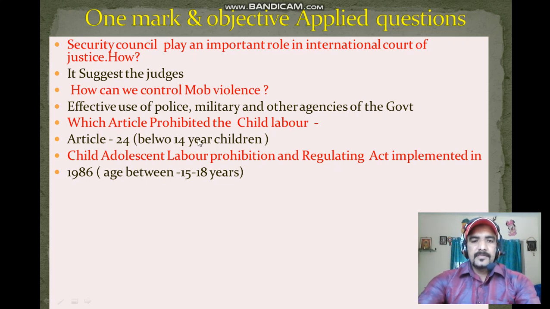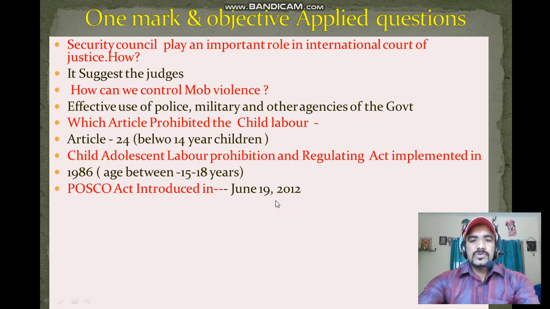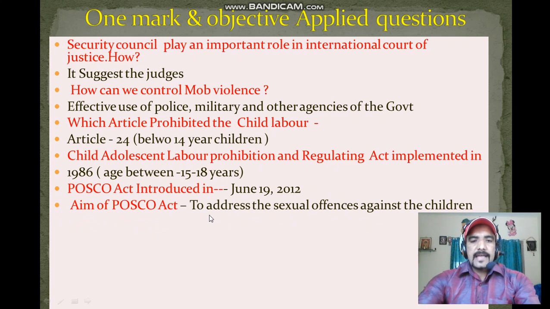Keep in mind the difference between child labor and adolescent labor. Child labor means below the age of 14 years. Adolescent labor means between the ages of 15 and 18 years. It was introduced in 1986. Next question, why was the POCSO Act introduced? When was the POCSO Act introduced? It was introduced on June 19, 2012. The aim of the POCSO Act is to address sexual offenses against children.